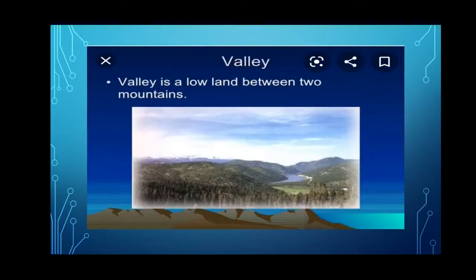Next is valley. A valley is low land between two mountains. So valleys are low land between two mountains or hills. They are U or V shaped.